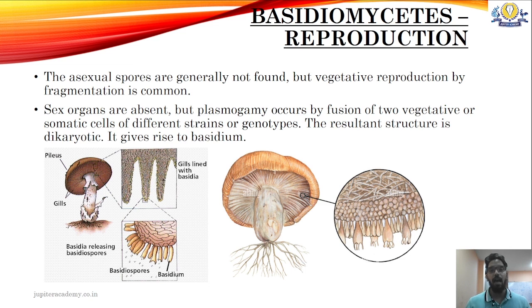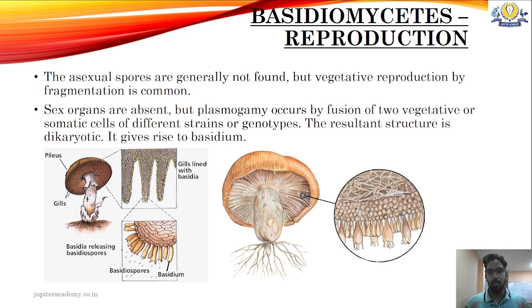This dikaryon, as the name suggests, has two nuclei inside it, which are yet to be fused. So the mushroom which we eat on a regular basis has cells which have two nuclei, which is the dikaryotic phase. The resultant structure is dikaryotic, and it gives rise to basidium, which is the fruiting body of the Basidiomycetes.